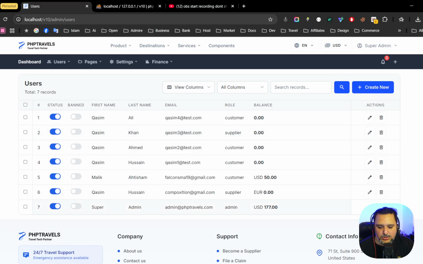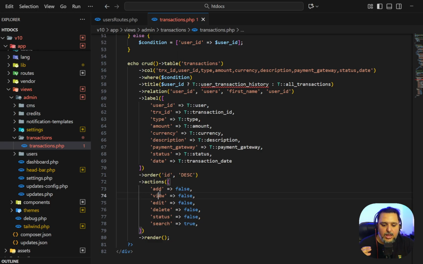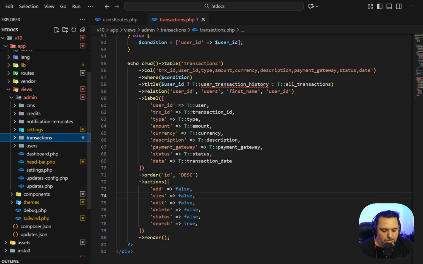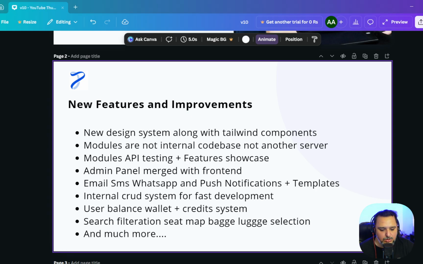So these are the action buttons, like if you want to show edit, add, and all things. I'm just showing you guys how you can even modify the system, even make it better based on your own requirements. You just copy any of the CRUD and just keep modifying or adding directly to the database. So this is how the CRUD system works. We will explain it further with all the documentation.